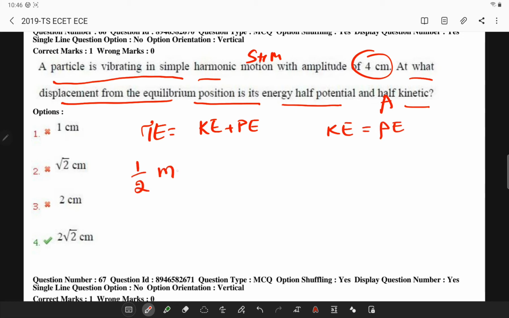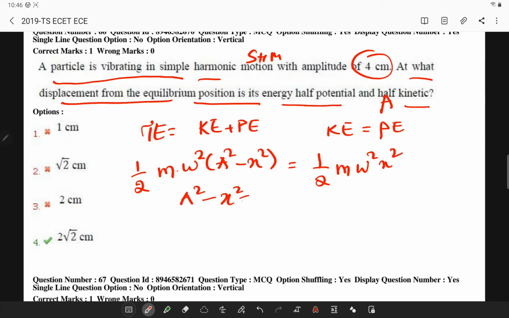So half m w square into a square minus x square is equal to half m w square into x square. If I cancel all the terms, a square minus x square is equal to x square, or 2x square is equal to a square, so x is equal to plus or minus a by root 2.